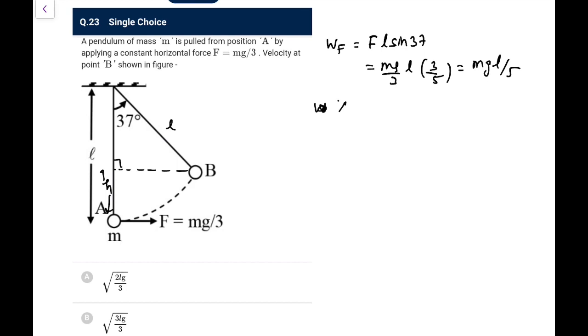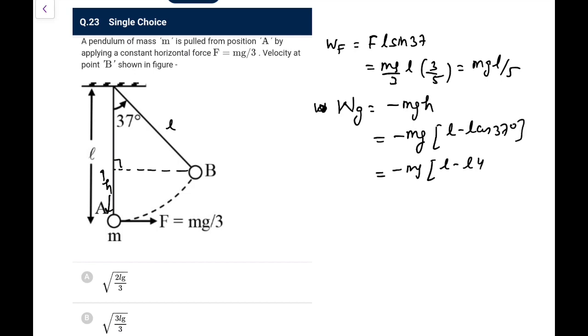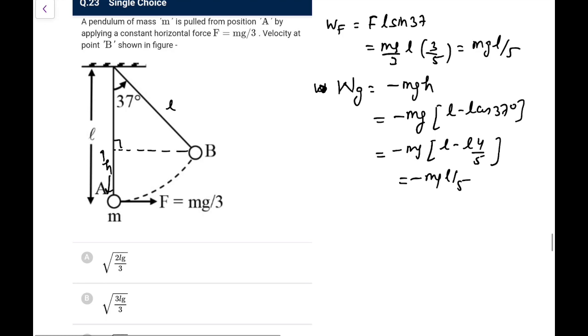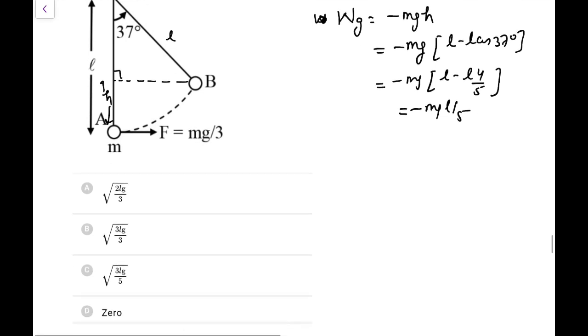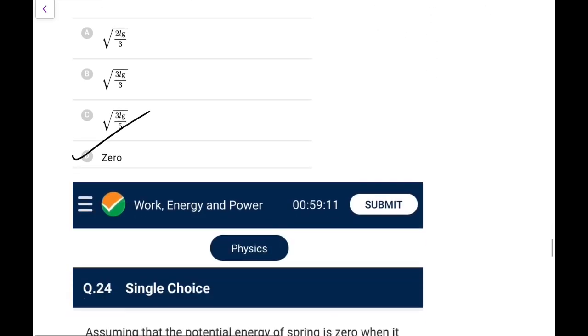Okay, and the vertical height it has risen, that would be equal to W, or you can write it as delta U or W gravity, whatever you can write. W gravity would be negative because it has gone up, so minus mgh. And what is h? H you can make it out as L minus L cos 37. That is a very standard thing, you all must be familiar with doing this. So this is 4 by 5, so this comes out as minus mgL by 5. So the work done by the force and the work done by gravity are exactly equal and opposite, so the velocity will be 0 because the net work done is 0. Initially it was 0, so the final answer will be 0. So go for option D in this answer.